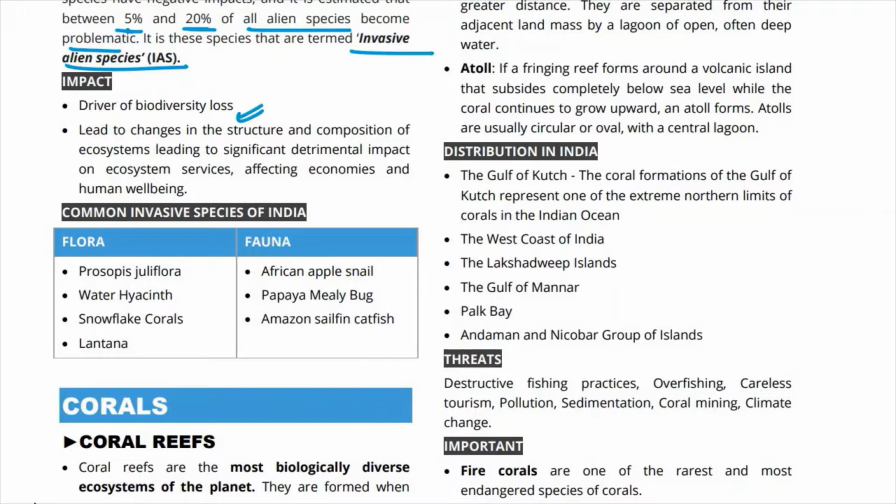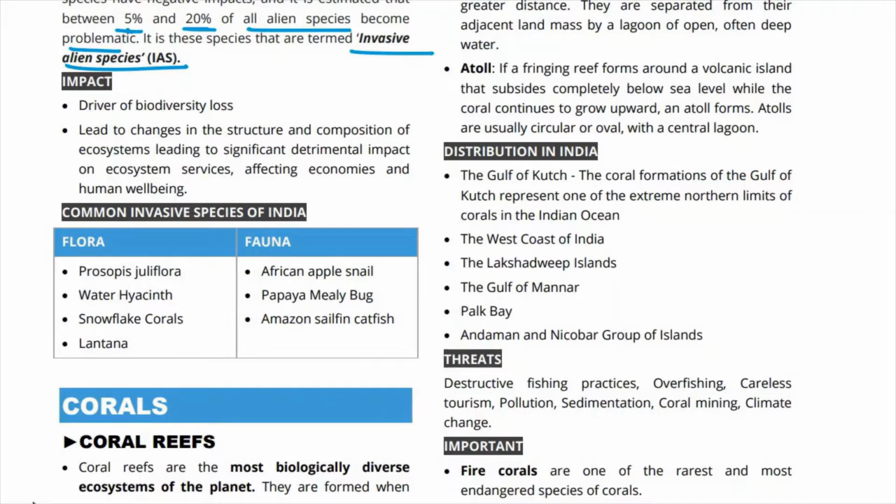They can deplete the resources of that particular ecosystem, and this can threaten the survival of other species that thrive in that particular ecosystem. So it leads to changes in the structure and composition of ecosystems, leading to significant detrimental impact on ecosystem services, affecting economies and human well-being. So this is another impact.